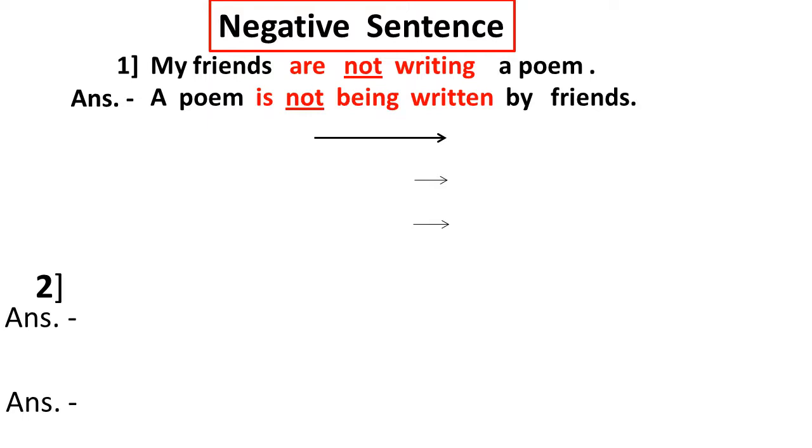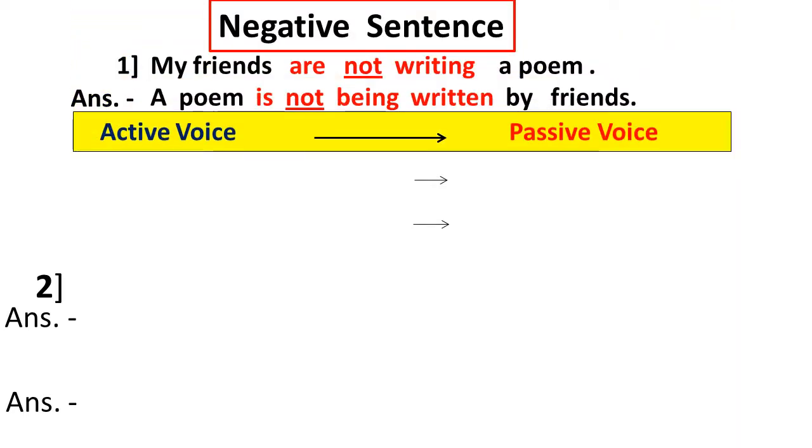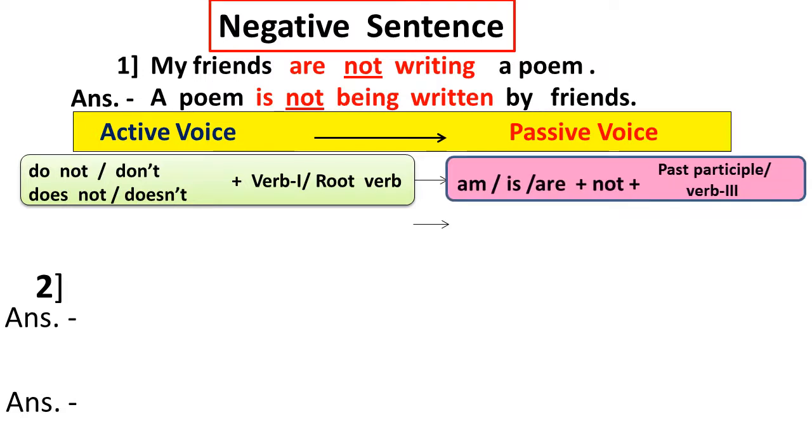Let's see, these charts will help us write the correct answer. In the active voice, there are don't, doesn't, or do not, does not in simple present tense, and then the first form of the verb or root verb. In the answer, in the passive voice, we have to use am, is, are. Then we write the noun, and then we write the past participle or third form of the verb.